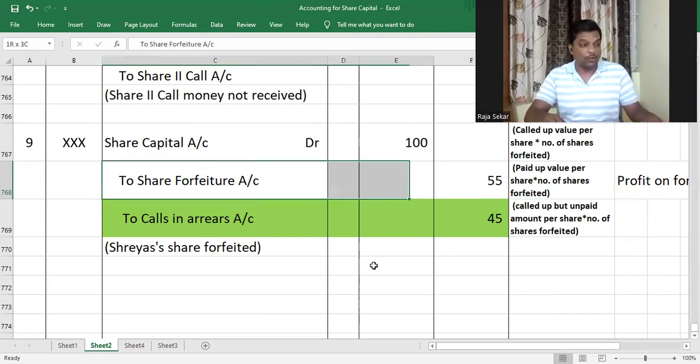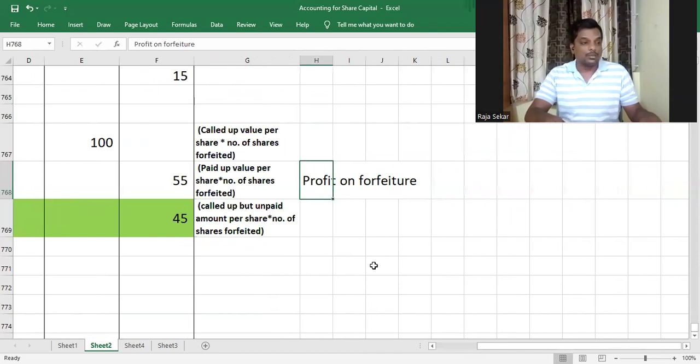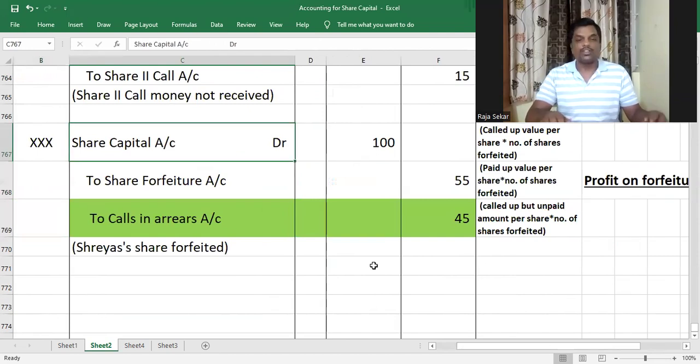Now, what is share forfeiture? It is a profit on forfeiture. The amount credited to share forfeiture account is called the profit on forfeiture. Remember this. It'll be very useful in the future when we solve more problems. We'll use this term a lot in the future. What is the profit on forfeiture? It is the amount credited to share forfeiture while forfeiting. What amount do we credit to share forfeiture account while forfeiting? The paid up value per share into number of shares, or the total paid up value of the shareholder whose shares are being forfeited. Understood or not, my dear children?